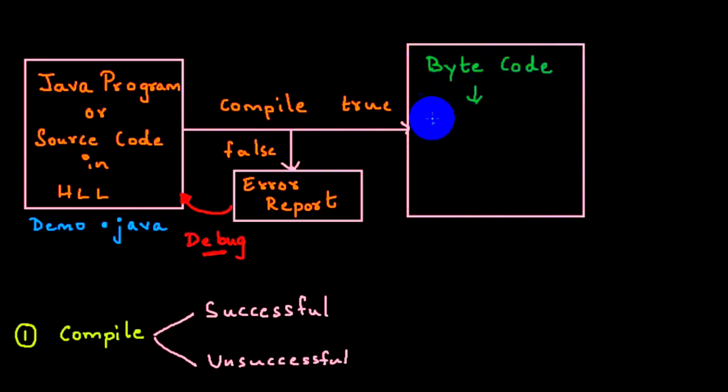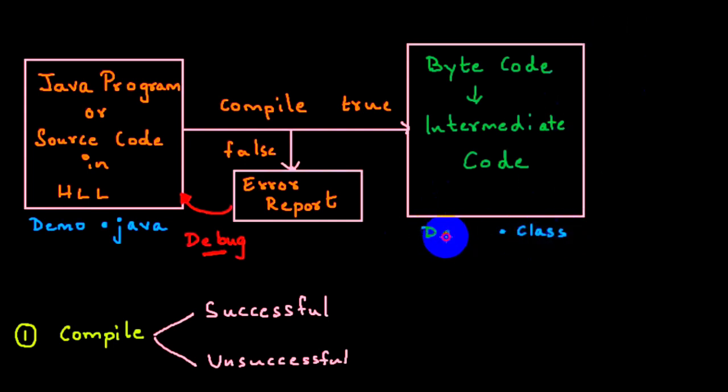This bytecode is an intermediate code. What do you mean by intermediate? You are writing a Java program in a high level language, and my machines will understand only binary language, zeros and ones. But intermediate code means it's neither human understandable nor machine understandable. It's somewhere in between. The extension of all bytecodes is dot class, and the file name will be the same, demo only. Now, got the clarity on the first half.